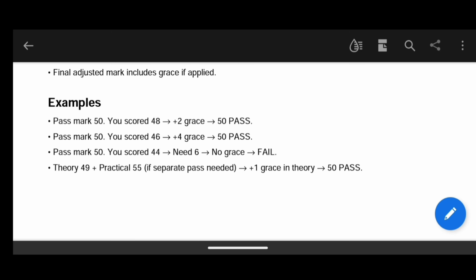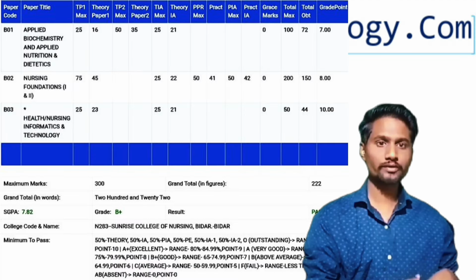So as we can see here, with the link in the description you can visit that video and watch all of the extra things about the grace marks. To know more about the grace marks, you can watch that video. Okay, so it will be like that. Now let's move to the next column.